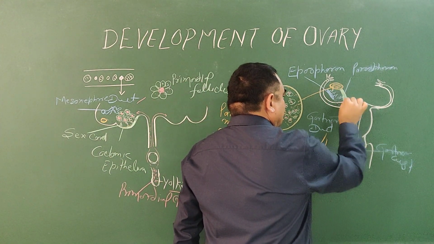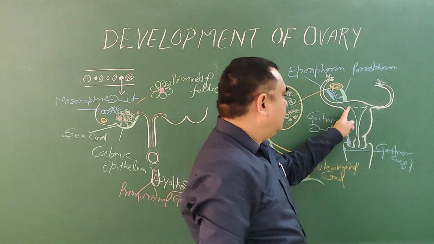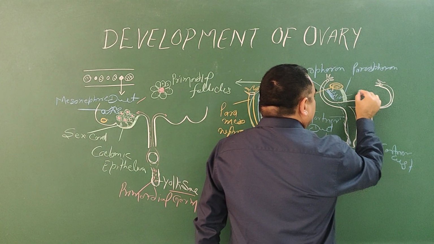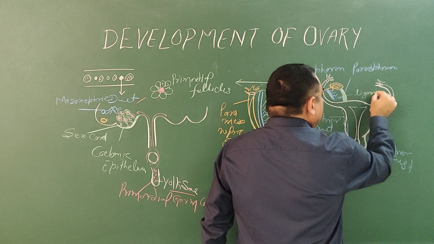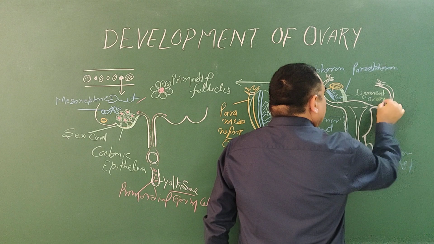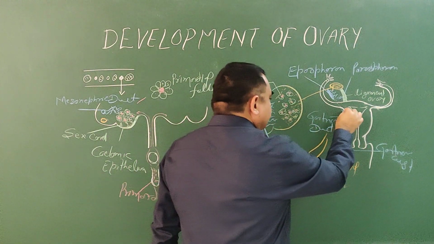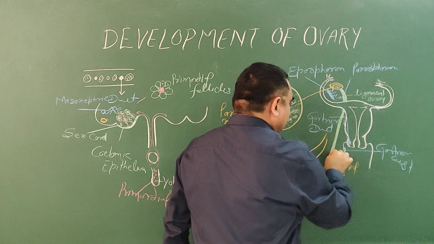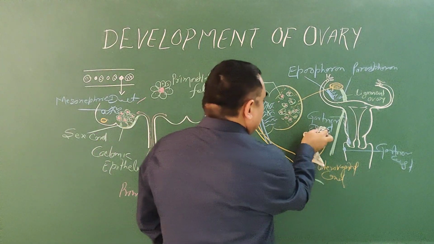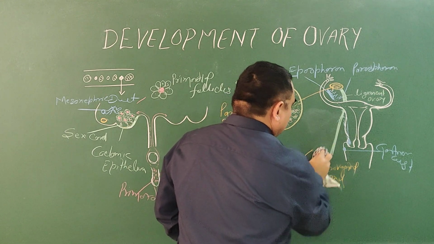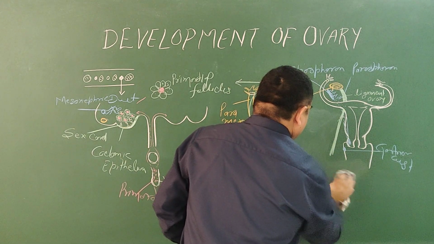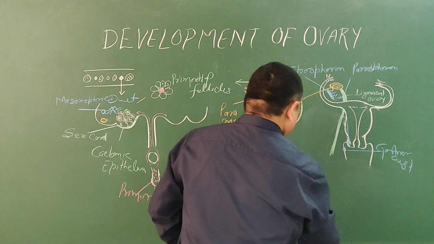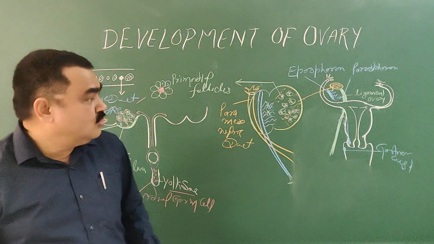This gubernaculum is attached to the uterus and forms the ligament of the ovary. The remaining part, this is the gubernaculum.